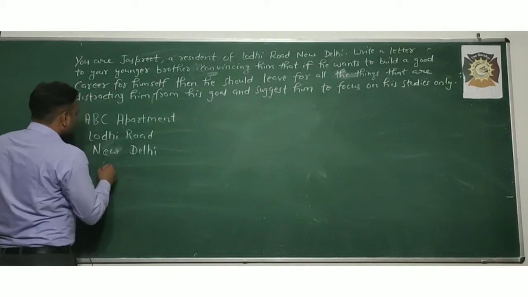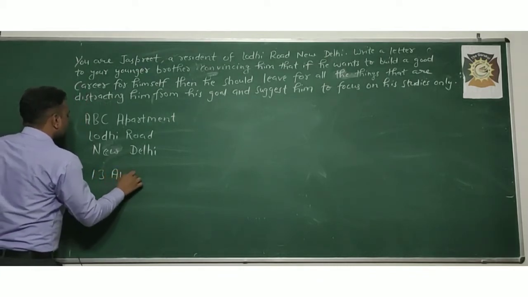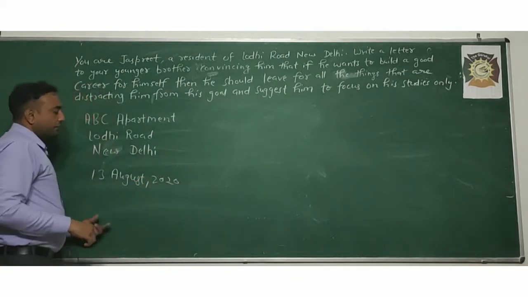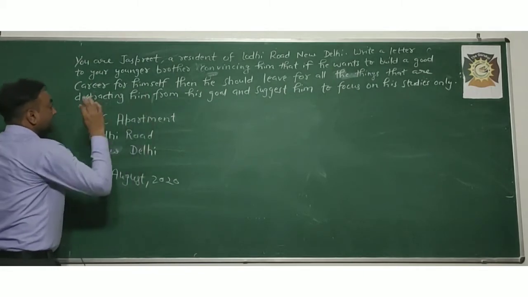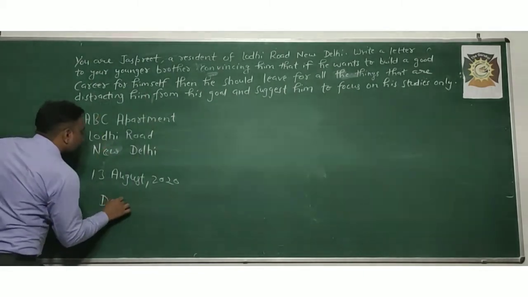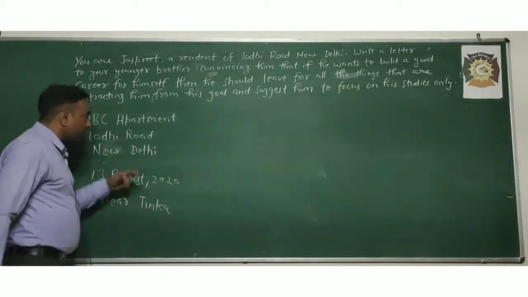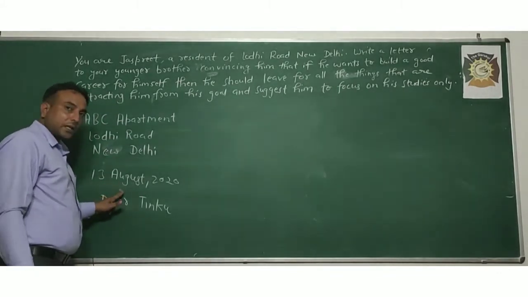After skipping one line, you will write the date, like 13 August 2020. After writing the date, you also have to skip one line.